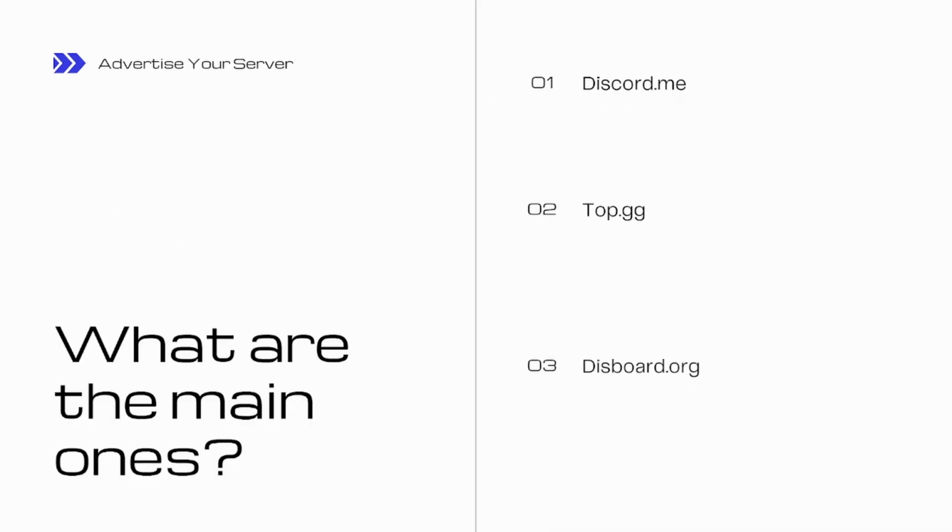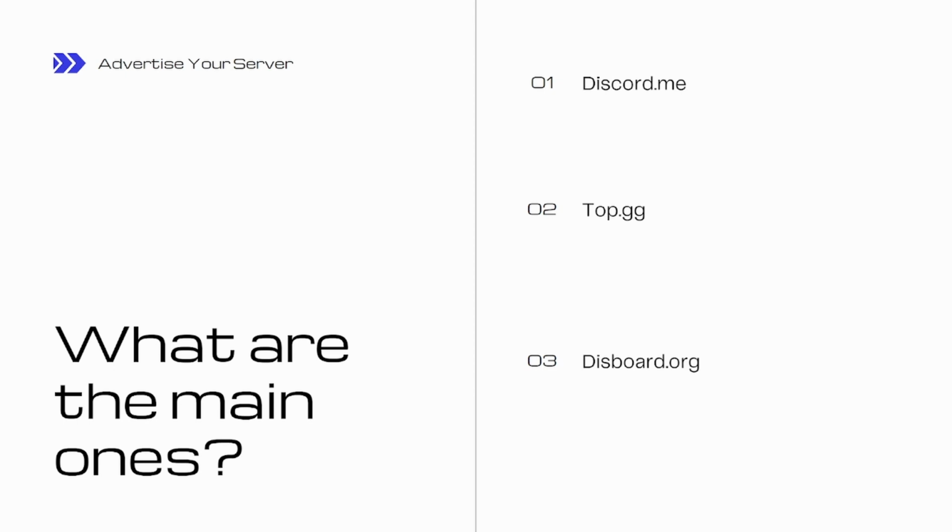So that's what Discord servers do. Here are some of the main, or the top three I like to call, Discord server lists. So the first we have Discord.me. Discord.me is one of the OG Discord listing sites. It's been around since like the end of 2015, I believe, and it has thousands upon thousands of servers on it.